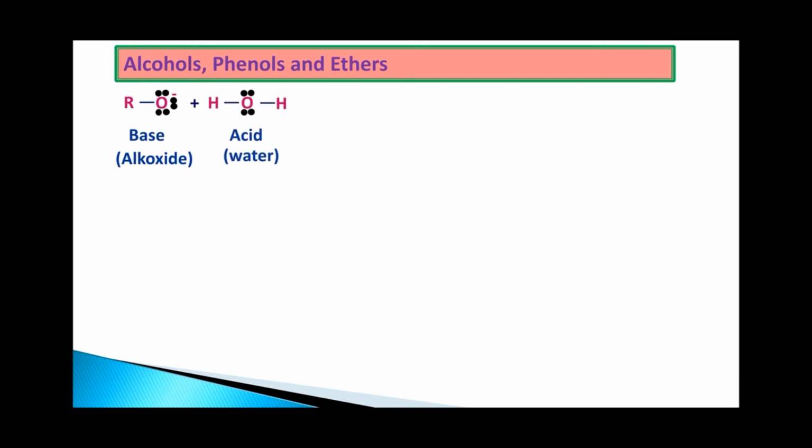Next, the reaction with water. How is it going to be seen? Alcohols are weaker acids than water. We will see how it is. Let us take the example of a base, or alkoxide. ROH was there, it is dissociated into RO minus due to polarity, along with H plus. And when you take this base and make it react with water, we are going to get ROH along with OH minus.